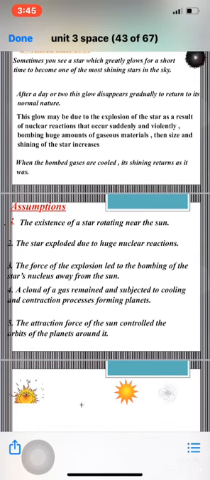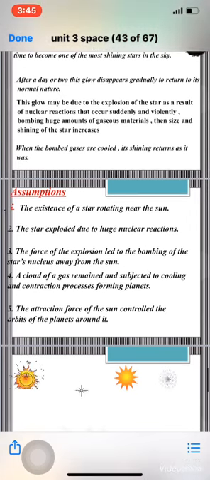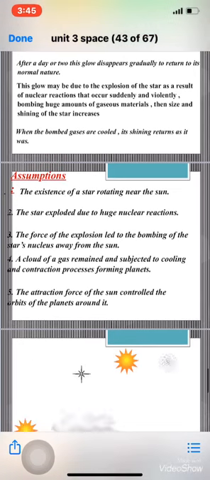Okay, why did Fred Hoyle take this phenomenon and build his theory, or build his assumptions, based on this phenomenon? He assumed that the solar system was originally a star rather than the sun. I mean, our solar system was a star. Okay, the existence of a star rotating near the sun. This star was rotating near the sun. But what happened? The star exploded due to huge nuclear reactions.